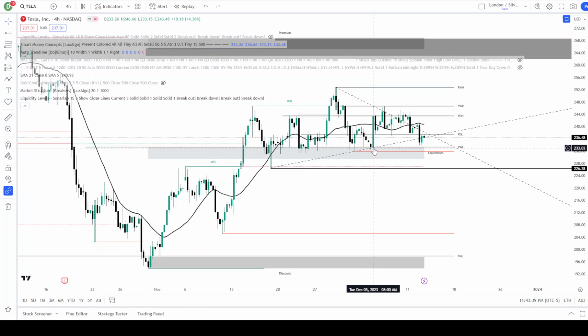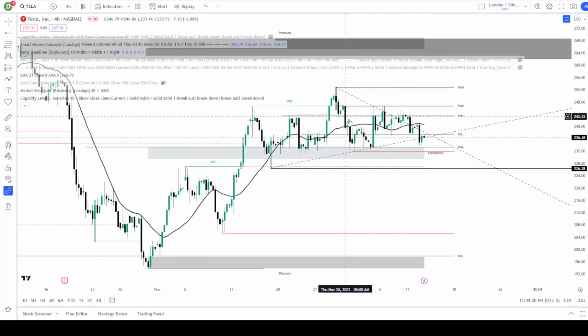So that's going to be our first confirmation, is closing below this breakout candle low, which is going to put us at 233. Okay, so if we close 4-hour candles below that low, because we're really looking for this breakout candle to be taken. So if we close below 233, almost perfectly, a 4-hour candle below, so maybe like tomorrow's first 4-hour session, we'll be looking for further distribution to the downside to take that 226 level. But right now we haven't taken it, so we're still a little bit in limbo.